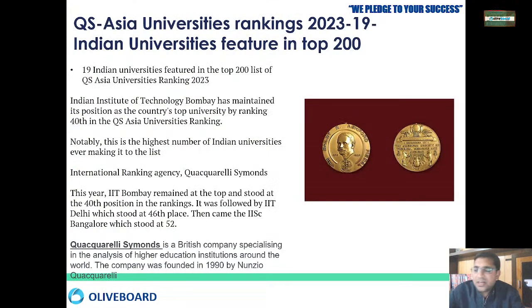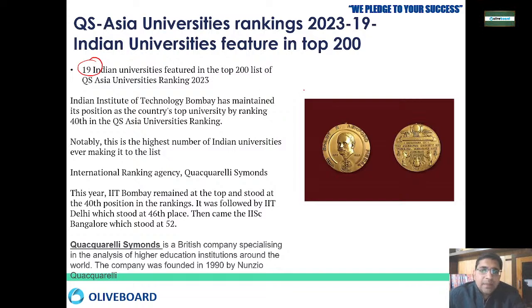So the first article that we will be discussing today is QS Asia University Ranking 2023: 19 Indian universities feature in the top 200. Okay, so QS stands for Quacquarelli Symonds. They released a report in which they rank the universities of Asia. So 19 Indian universities have featured in the top 200 list.